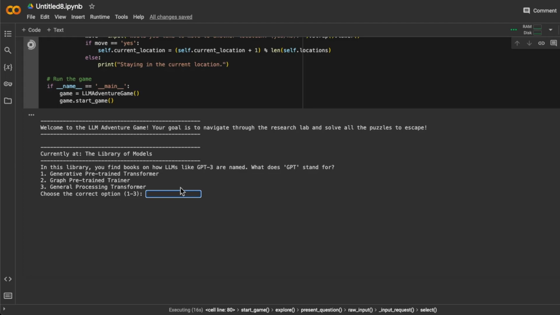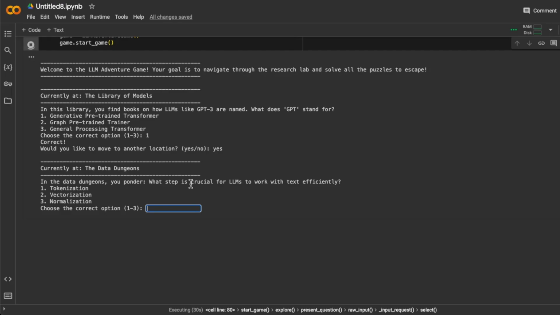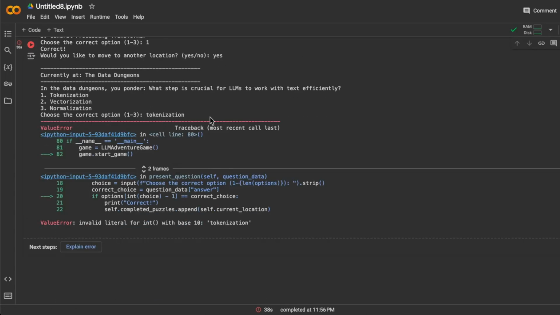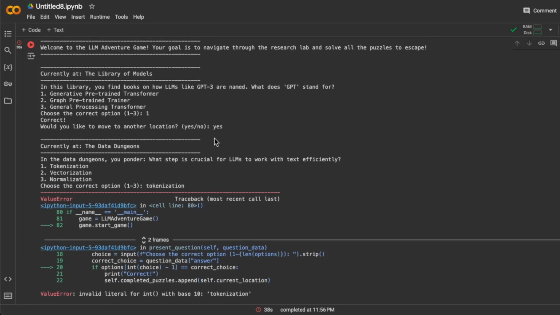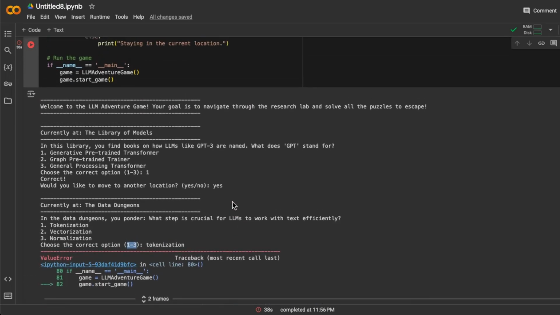All right, I'm just going to follow along here. I think it's intriguing. All right, it says correct. Would you like to move to another location? Great, yes. All right, the data dungeons. In the data dungeons, you ponder what step is crucial for LLMs to work with text efficiently. Oh, I gave it some wrong output. Anyways, I think this is better. I needed to select one of these options, but it could have been improved by having some statements to check that I input the correct type. Anyways, I think this is much better and I like the intriguing aspect of this.